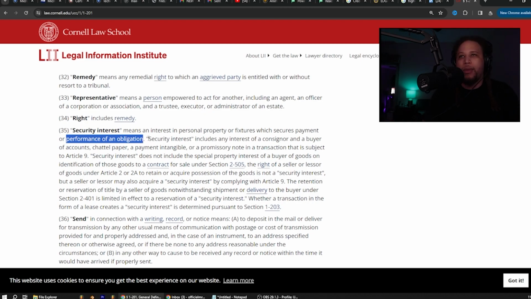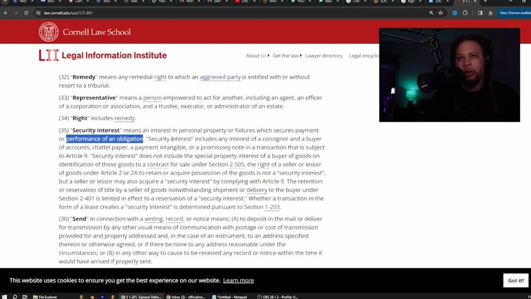I'll keep reading. All right, so security interest includes any interest of a consignor and a buyer of accounts, chattel paper, a payment intangible, or a promissory note in a transaction that is subject to Article 9. Security interest does not include the special property interest of a buyer of goods on identification of those goods to a contract for sale under Section 2-401. The right of a seller or lessor of goods under Article 2 or 2A to retain or acquire possession of the goods is not a security interest, but a seller or lessor may also acquire a security interest by complying with Article 9.